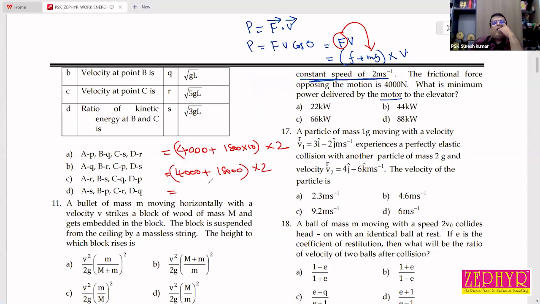So 18 plus 4, 22,000. 22,000 into 2, so your answer will be 44,000 watt. So 44,000 watt means 44 kilowatt.